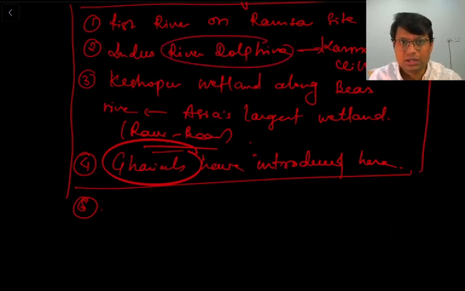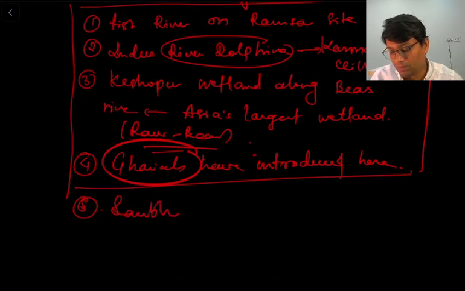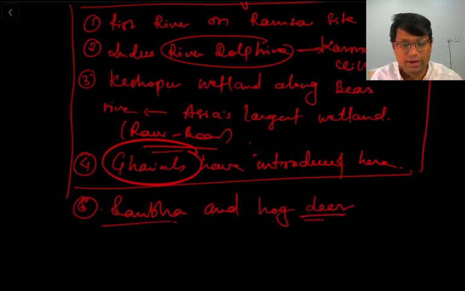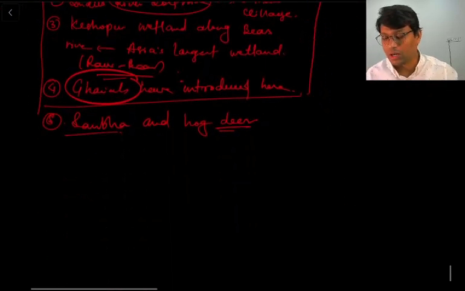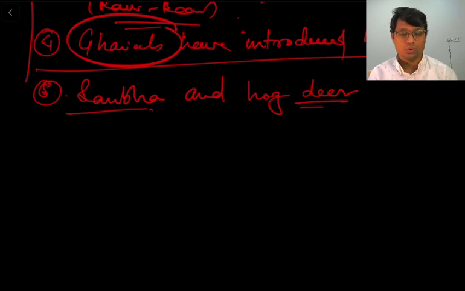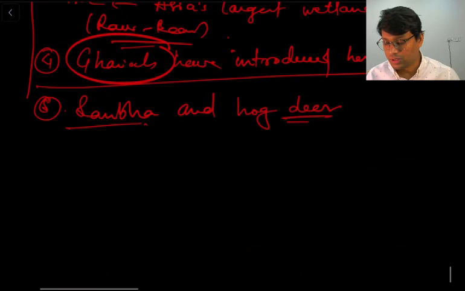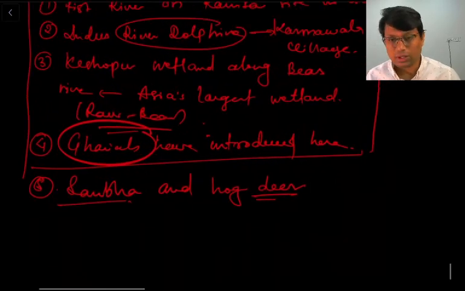Now there are two important species also, as we have discussed. Besides Indus River dolphin, there is sambar and hog deer. So you will find this sambar and hog deer in and around this particular region. So these all were the important facts regarding Beas River. So I hope that was something you could find relevant for exam.